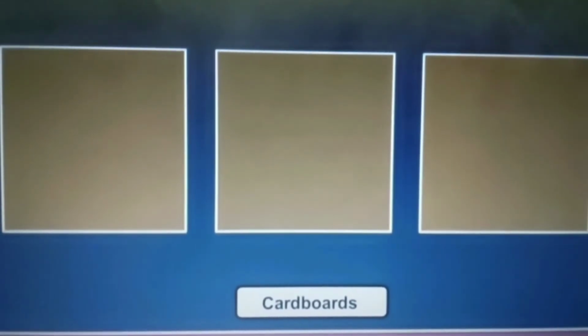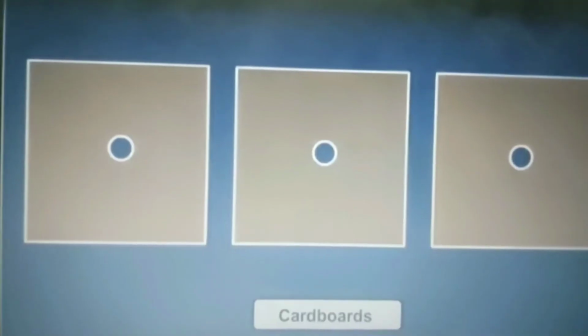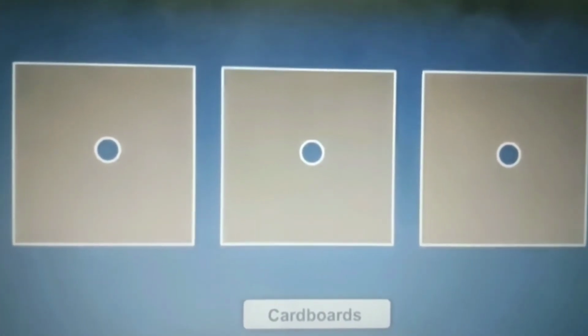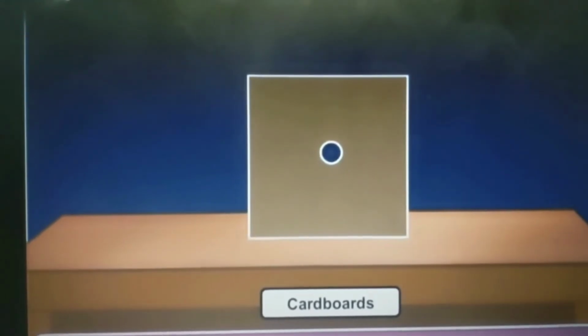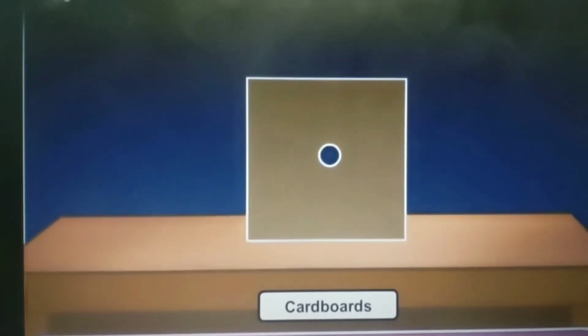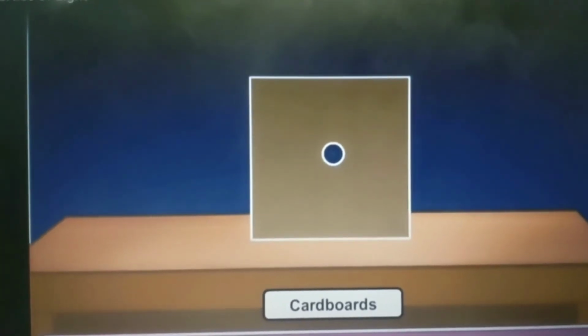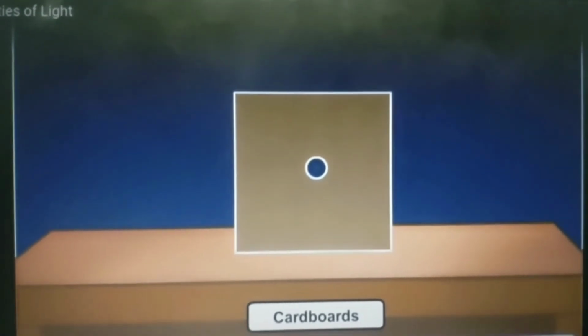For this I will show you an activity also. One activity I will show you, and the second one is given in your book. You can try either of them, and after doing this activity you will find that light always travels in a straight line. Students, for this activity you require 3 cardboards of the same shape and size. Put them together and with the help of a needle, make a hole in each of them in the center. Arrange these cardboards on a table or in an upright position so that all the 3 holes come together in a straight line.